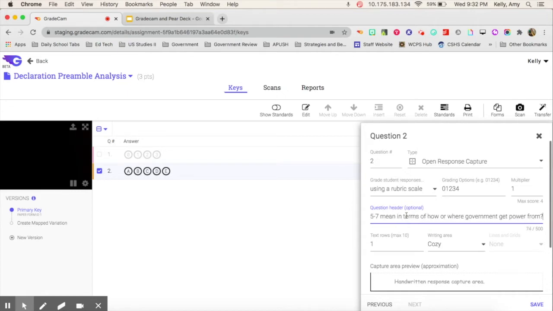And in this particular case, I am using two open response captures, but you can use any question type like you are building a student portal assignment for your students.